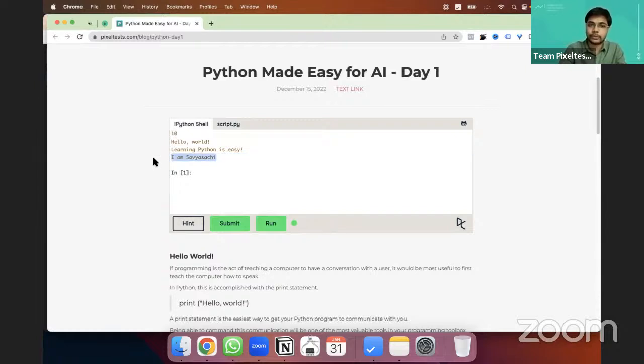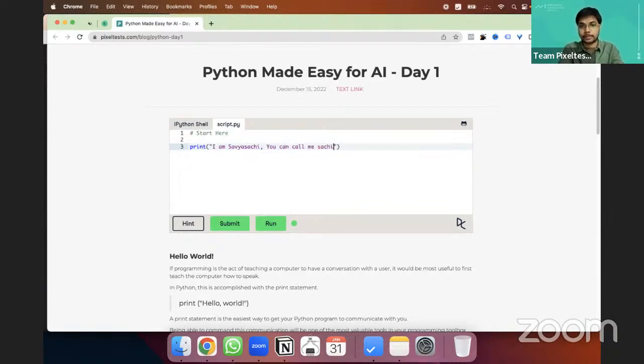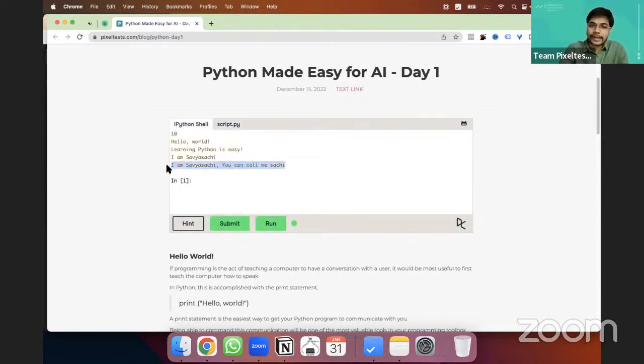It will give your name also. It can even take longer sentences. If I run it, you can see that it printed that as well. So this is how we use the print statement. It's very useful as we go forward.